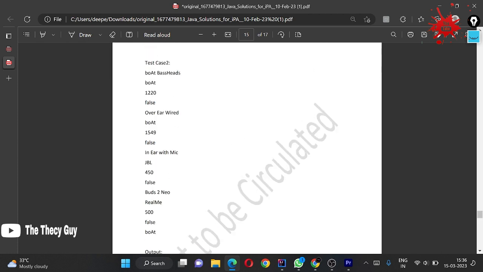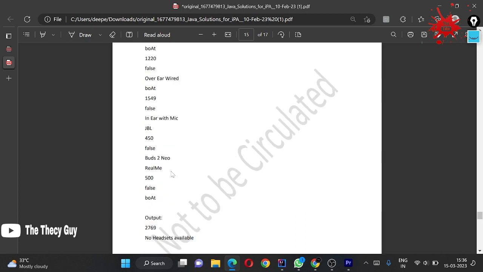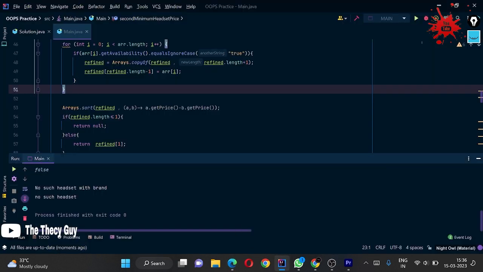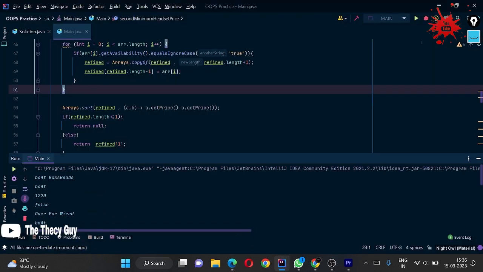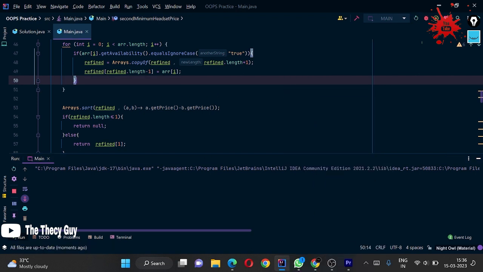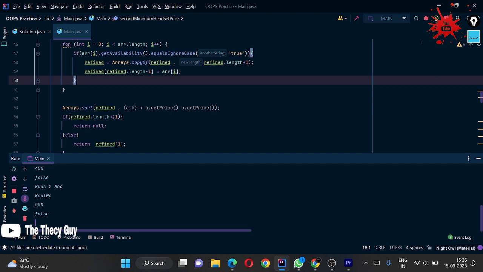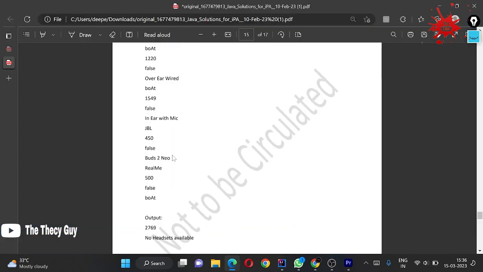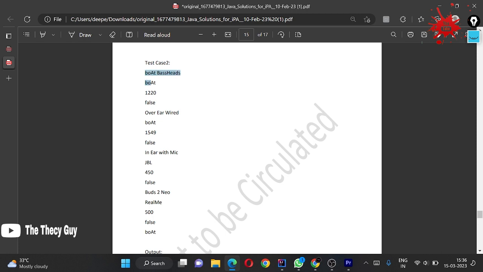Bot is available here, bot is available here. So let's run it once more, maybe something is wrong. So let's run this. And I think mainly it is a mistake of ours, since we are not going to check, or maybe we are separating with spaces.